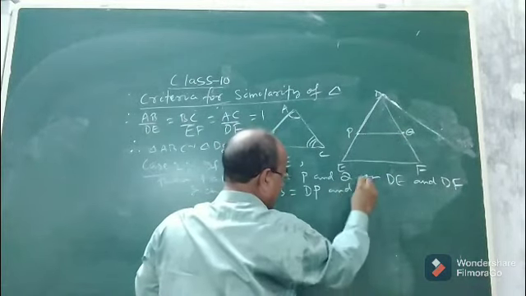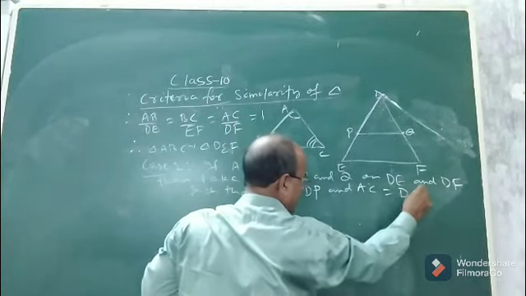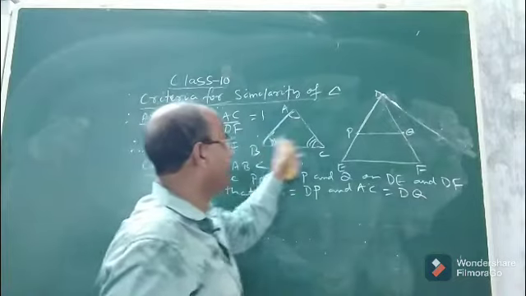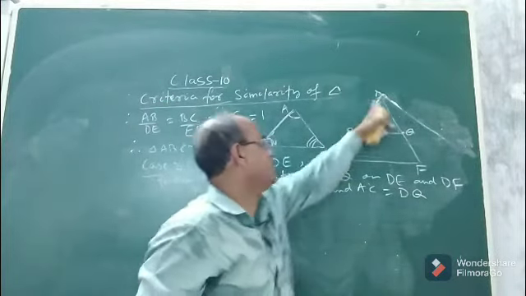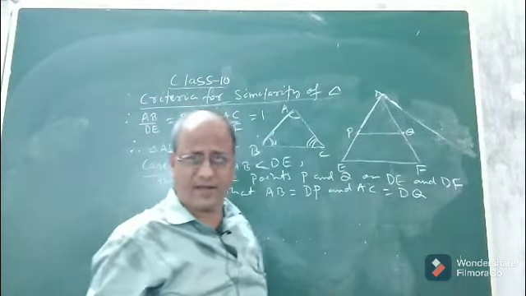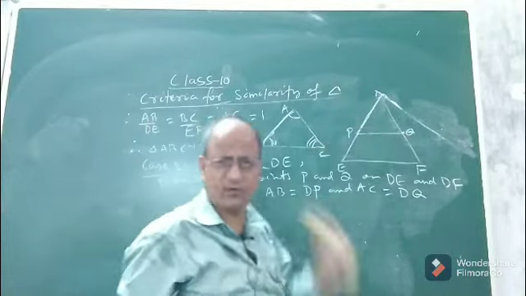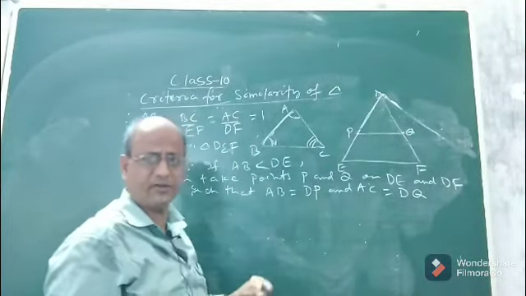This is by construction, when AB is less than DE. Then join PQ. You write down: join PQ.